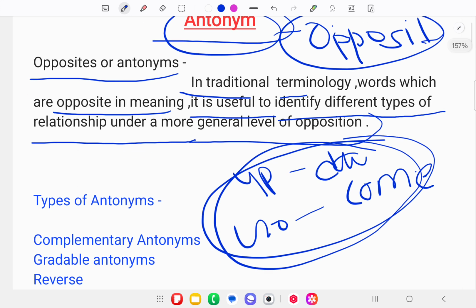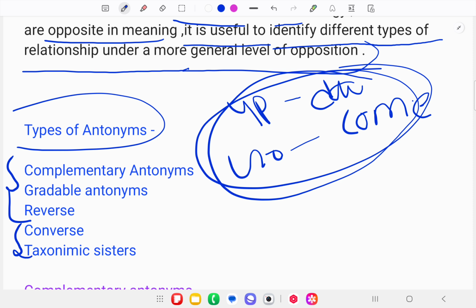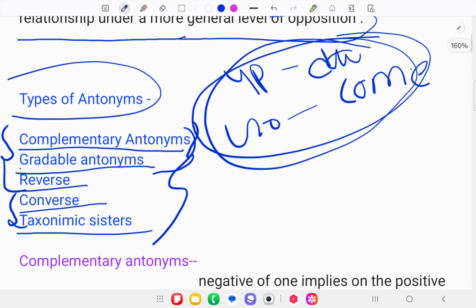Now let's talk about the types of antonyms. There are mainly three types, but we have two more types that we will study, and from the linguistics point of view, we have a total of five types of antonyms. The first is complementary antonyms, second gradable antonyms, third reverse, fourth converse, and the last one taxonomic sister.